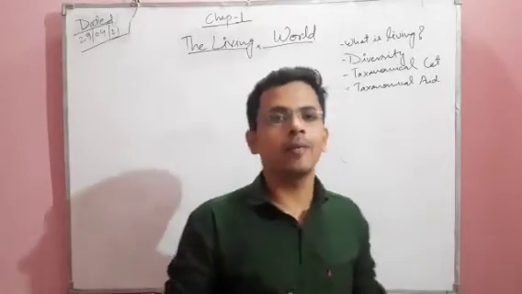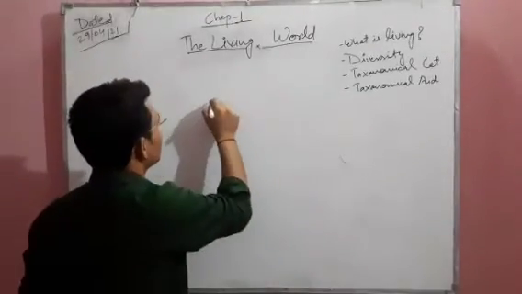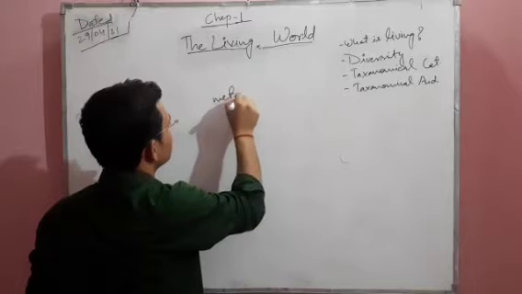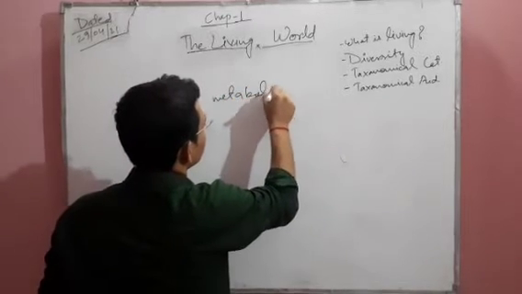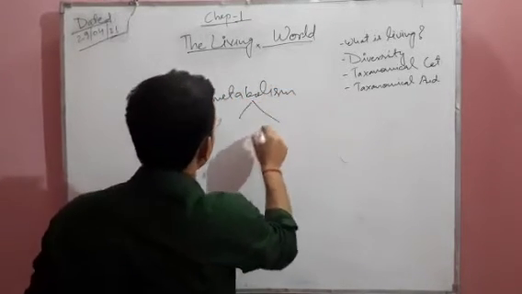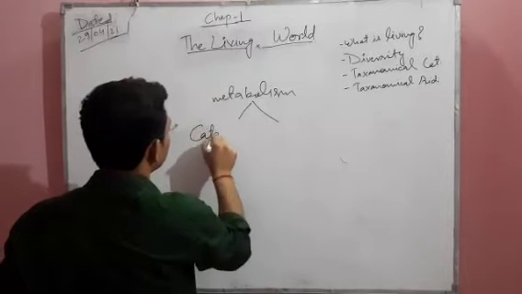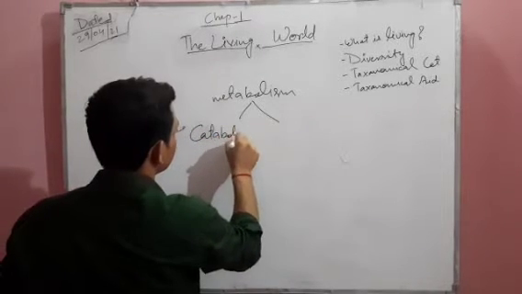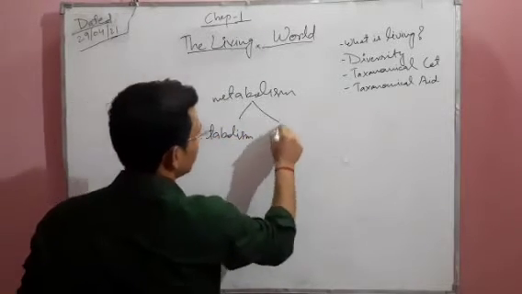Basically, metabolism is of two types. Metabolism is of two types, that is called catabolism and anabolism.